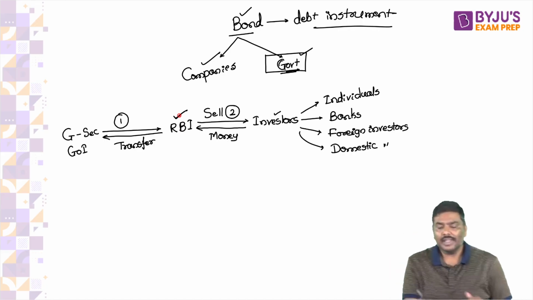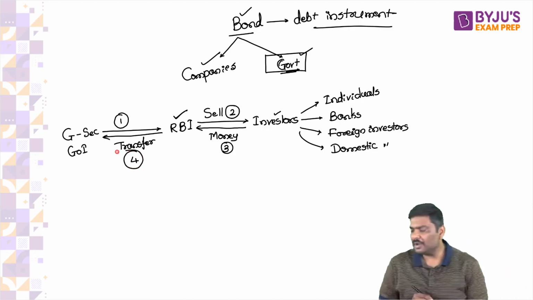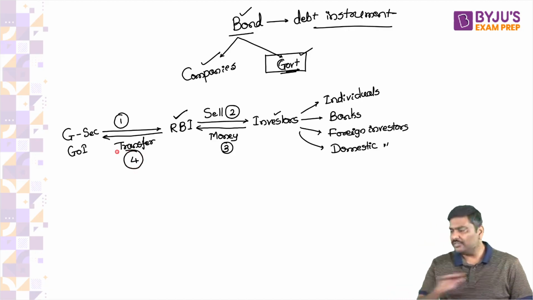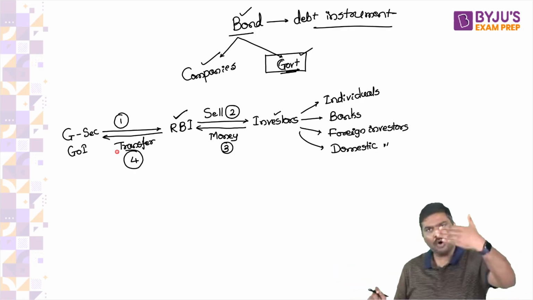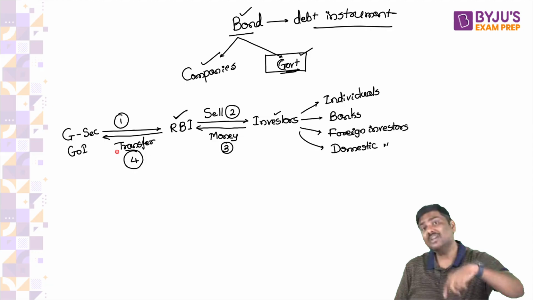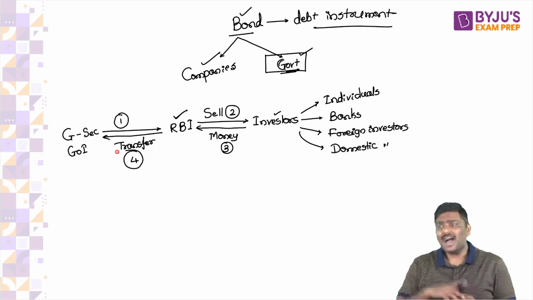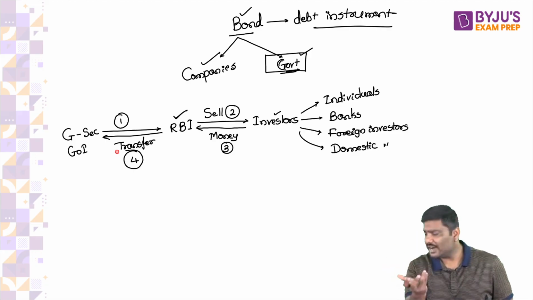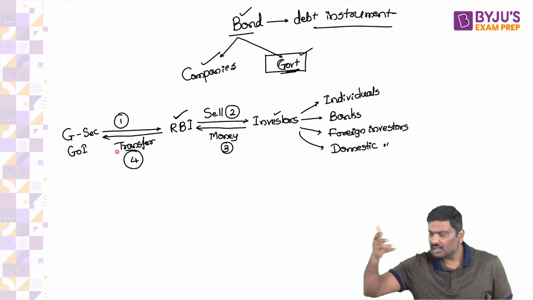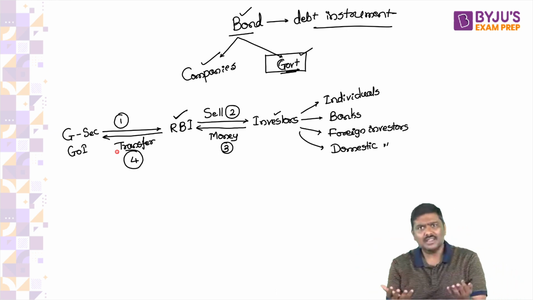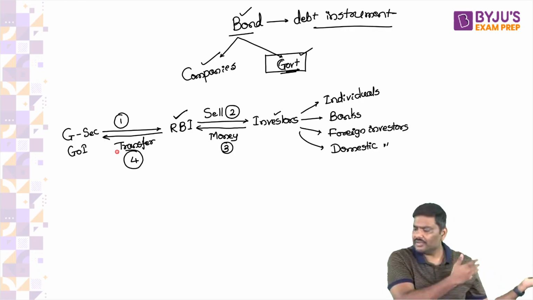Any problem with any of the 4 steps that I've explained just now? Please do let me know. It's a very simple process. Do not complicate it. The government will give the bond to RBI. Second step, RBI will sell it to investors. What is the difficulty in that? Can you purchase government bonds? Yes. Can I purchase government bonds? Yes. So RBI will sell it to investors, collect the money, and give it to the government.